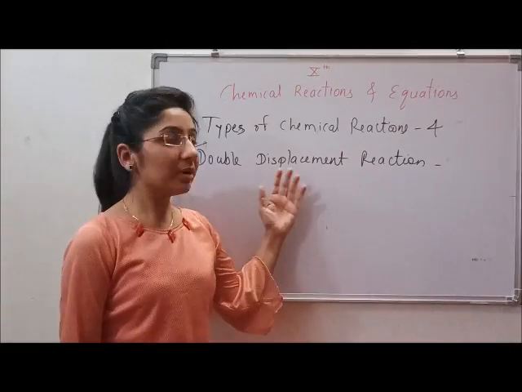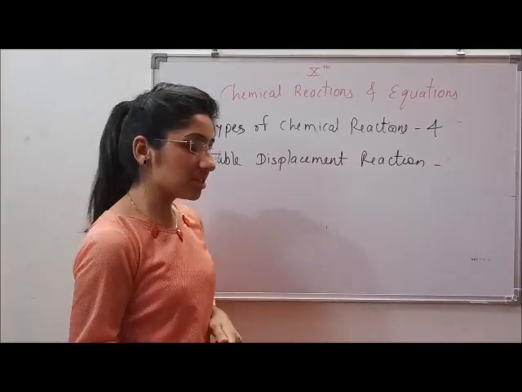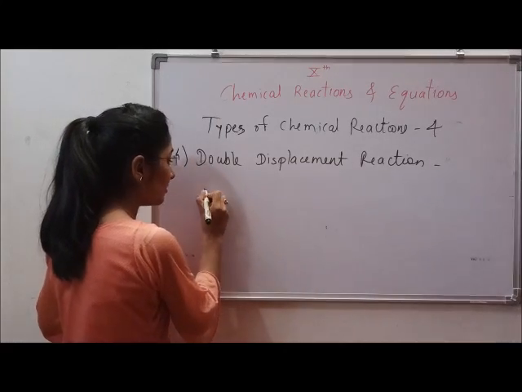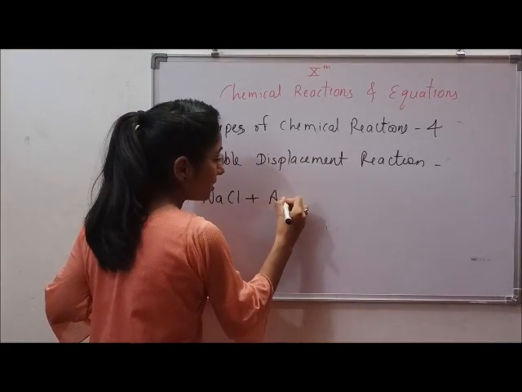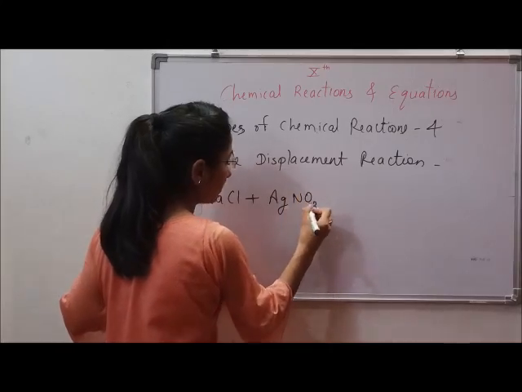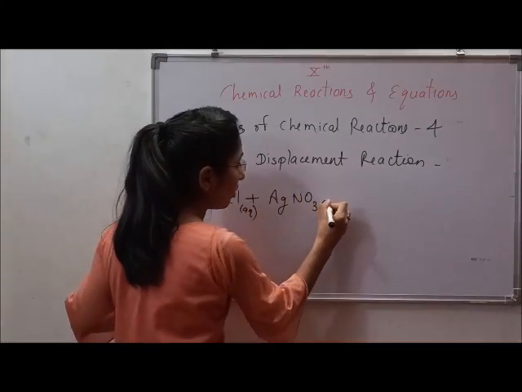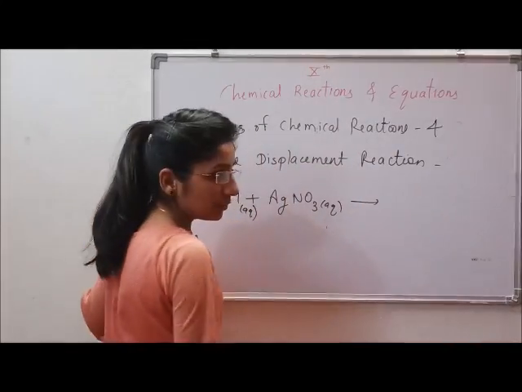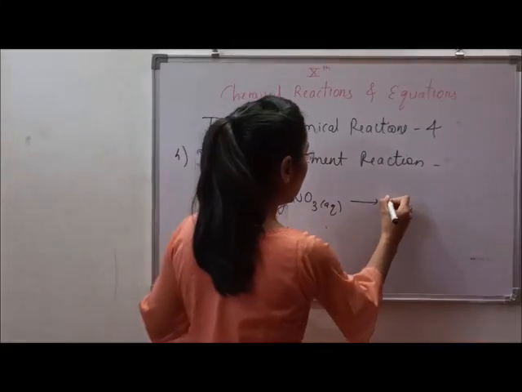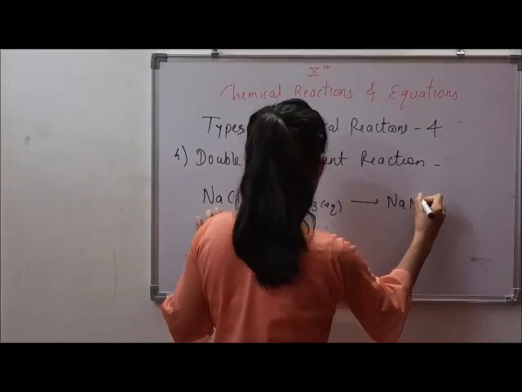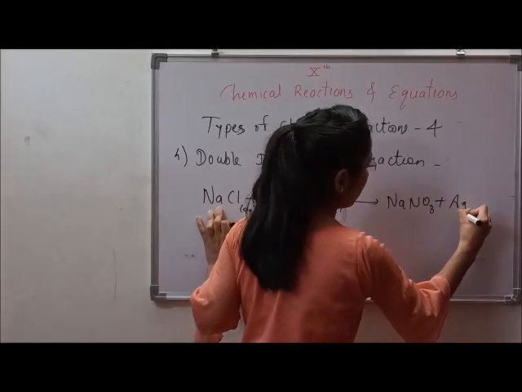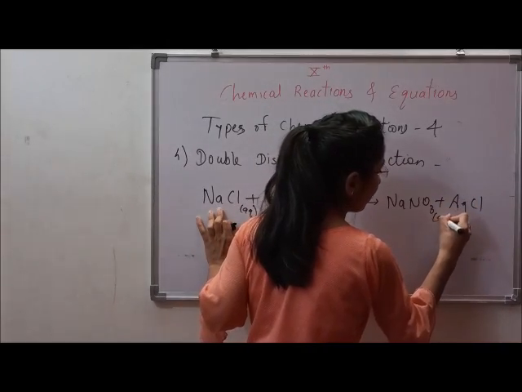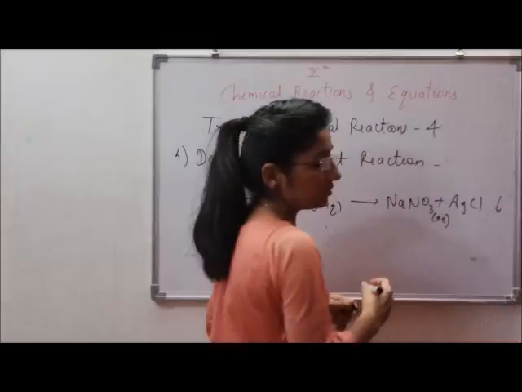And the last type of chemical reaction is double displacement reaction. For that, let's take an example which we have taken before. Sodium chloride and silver nitrate solution, both are in aqueous form. When they react together, they'll give NaNO3 and AgCl. NaNO3 is in aqueous form, while we get the precipitate of AgCl.